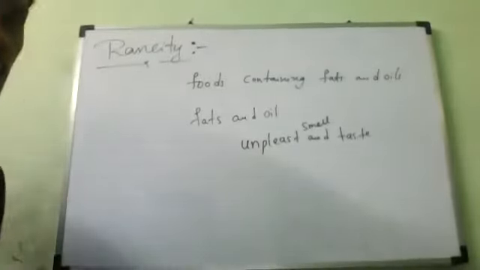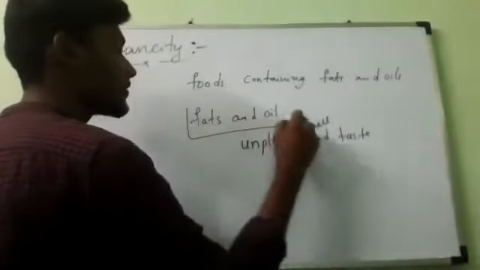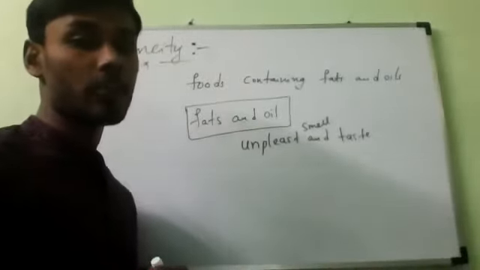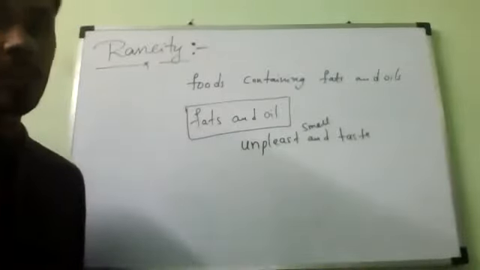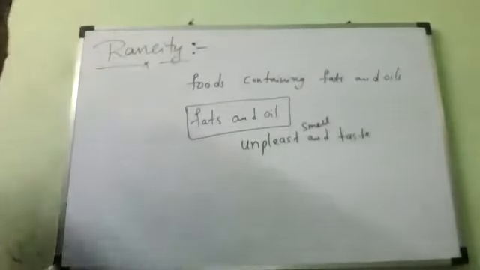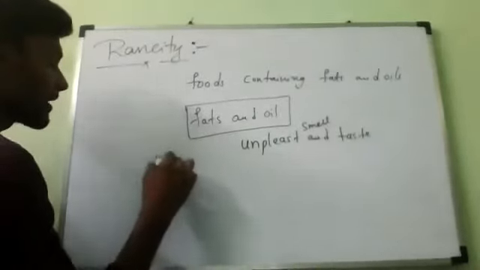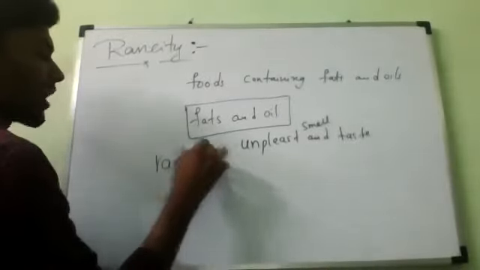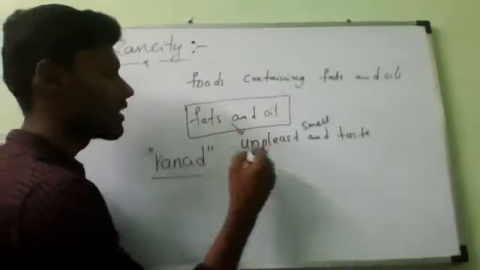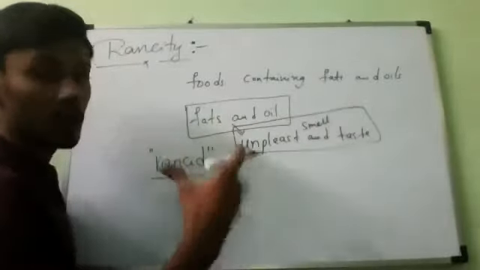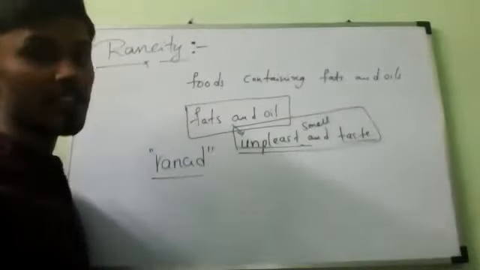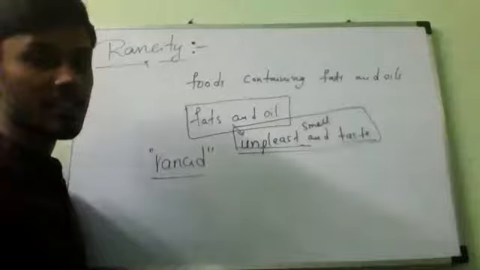So here if you observe, why is it happening? Because we are preparing these food items with the help of fats and oils. So these fat and oil containing food materials which give unpleasant smell and taste are said to have become rancid. So what is the meaning of rancid? We can say that food items prepared with fats and oils, exposed to the atmosphere for a certain period of time, form unpleasant smell and taste. The taste changes, meaning they are spoiled.